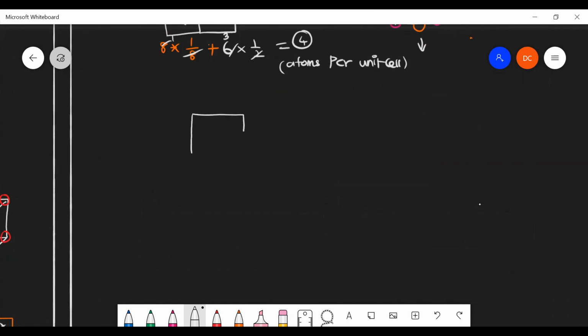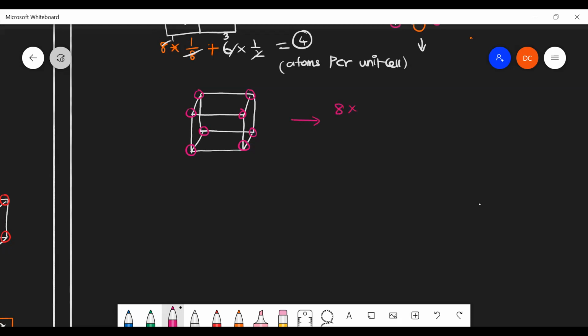If it is a simple cubic, how many atoms per unit cell? Eight into 1/8, sir.